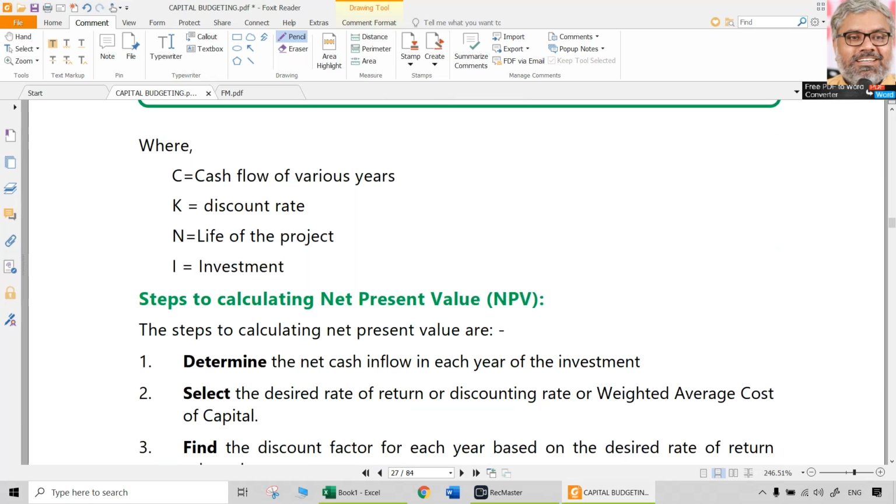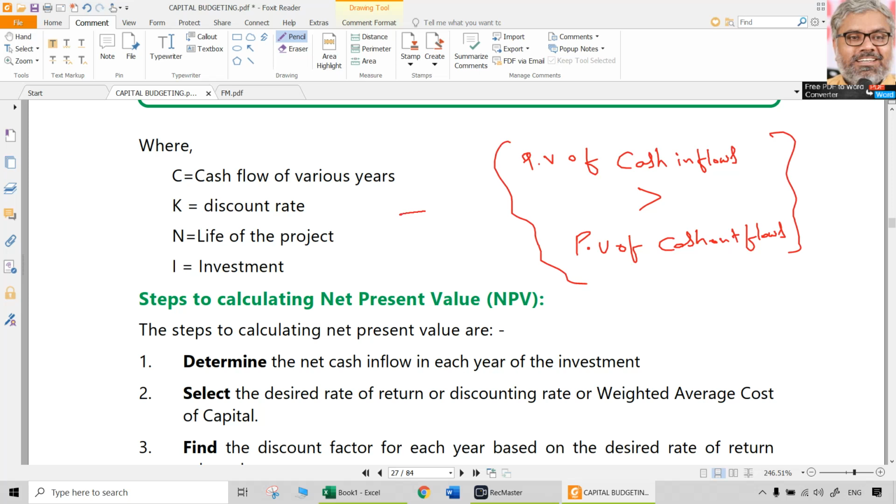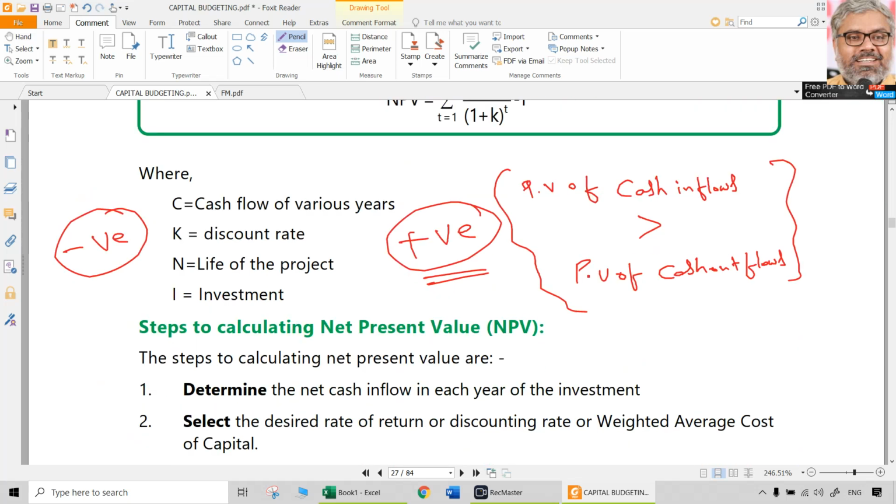So naturally, if net present value is positive, what does it mean? That means the present value of cash inflows is more than the present value of cash outflows, which is good. So what is the decision making criterion for NPV? It has to be positive. So only the projects with positive NPV should be accepted. With negative NPV, they have to be rejected. That is the decision making criterion for the net present value technique.